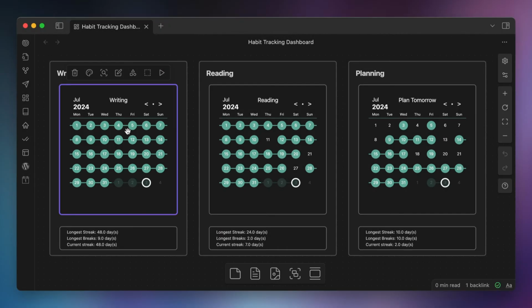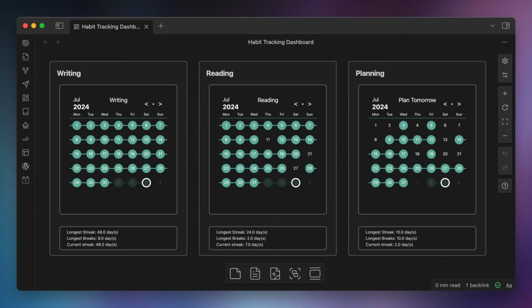Now, when this code block is rendered, it shows a colored dot for each day where we completed our writing habit. And these dots are linked together to indicate a chain or a streak, and the days where we didn't complete the habit are left blank. This makes it easy to see visually what days we completed our habits and which days we missed. And this gives us a general sense for how consistent we've been.